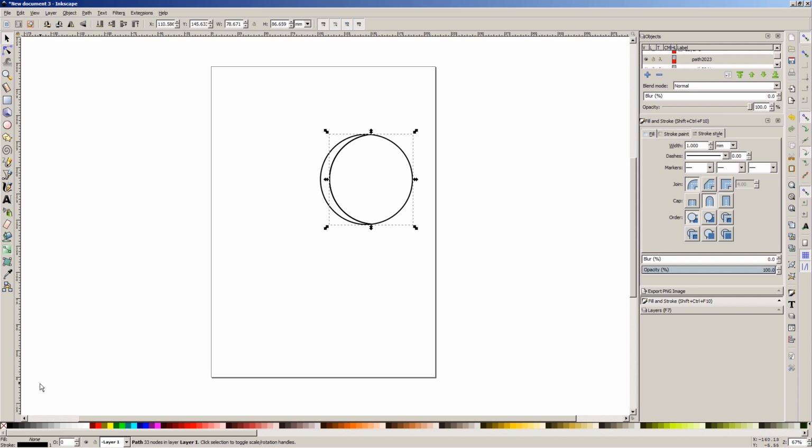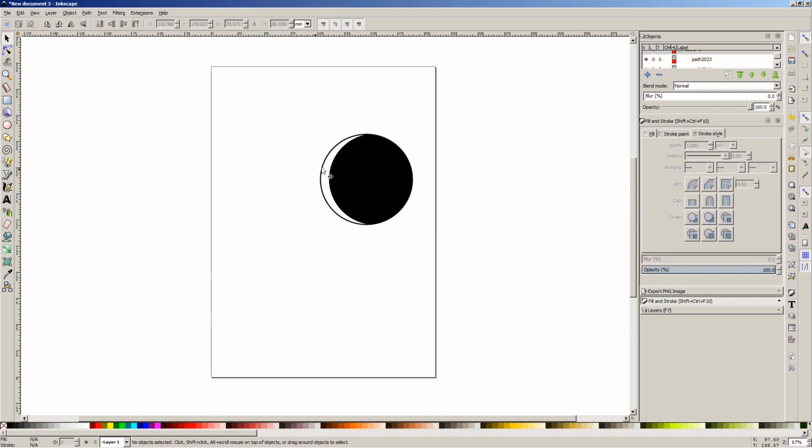Select the newly pasted circle and right-click black color in the palette and choose Fill. After that, select the original circle and right-click white color to choose Fill. Let's create the pupil by using a new circle. We need to create the full eye, so we can copy and paste it.